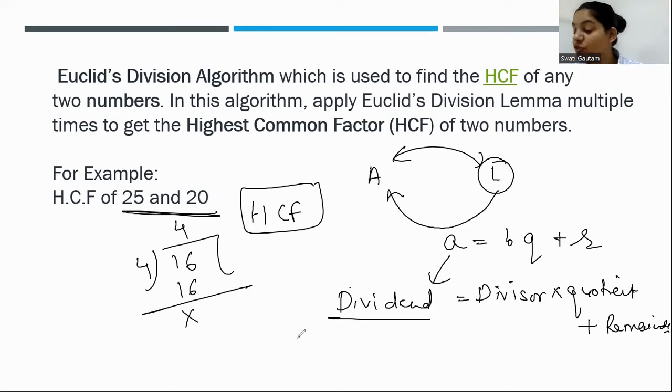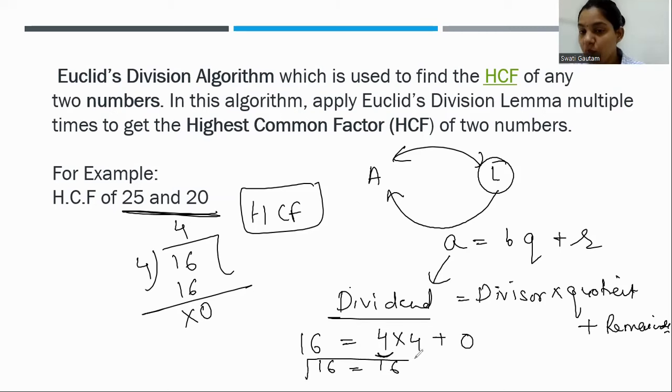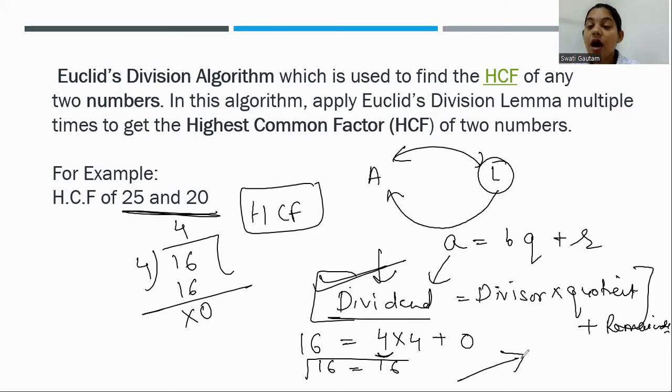What is the dividend? The number which you are dividing, that is 16. What is the divisor? 4. The question is, at what times will 16 come in the table of 4? 4 times only. And the remainder is 0. So 16 is equal to 16, already proved. This is the proven statement. We are using it to find any one of the things, either the dividend, the divisor, the quotient or the remainder. We have 4 things: dividend, divisor, quotient, remainder. If we know 3 things, we can easily find the 4th one. So this is a lemma and we are using it to find an answer.